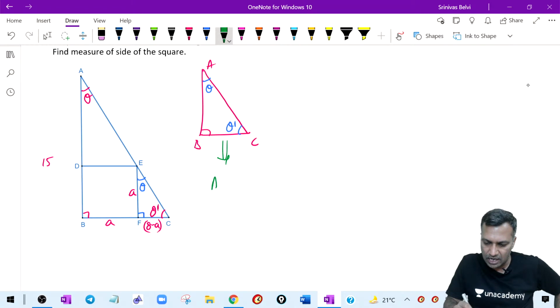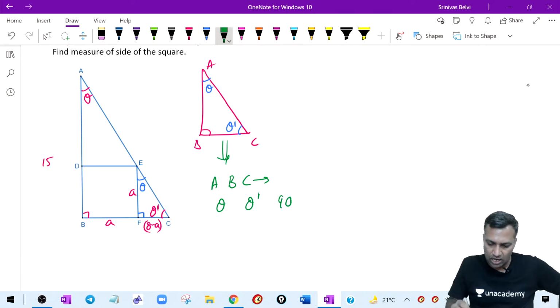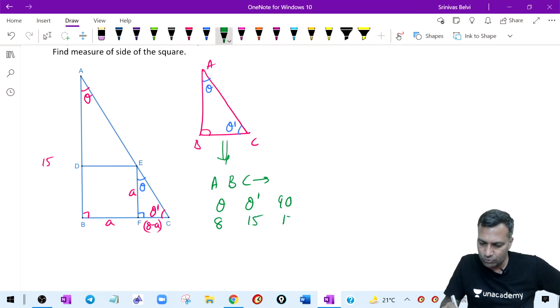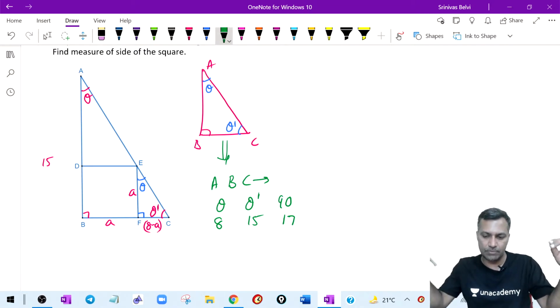In the larger similar triangle ABC, the phrase I'm using is side opposite. Side opposite theta is 8 units. Side opposite theta dash is 15 units. Side opposite 90 would be 17 units. 8, 15, 17 is a Pythagorean triplet.